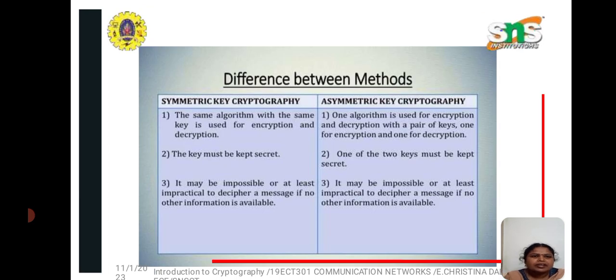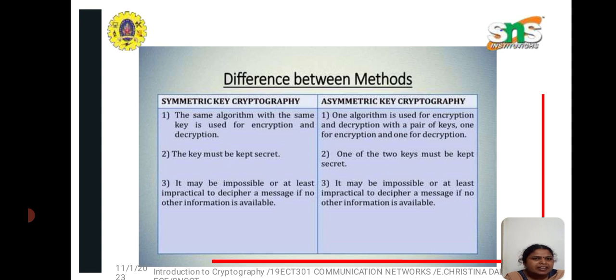Now let us see the difference between symmetric key and asymmetric key cryptography. In symmetric key cryptography, the same algorithm with the same key is used for encryption and decryption. The key must be kept secret, and it should be impossible to decipher a message if no other information is available.